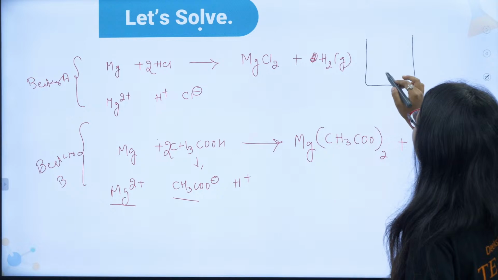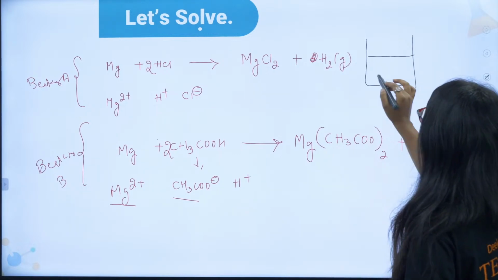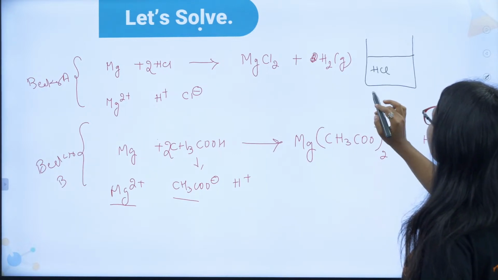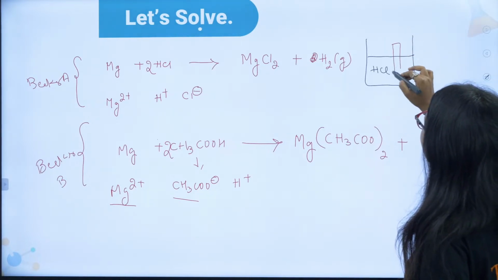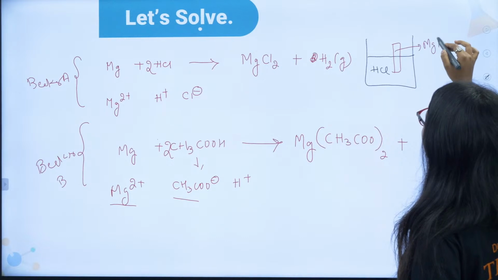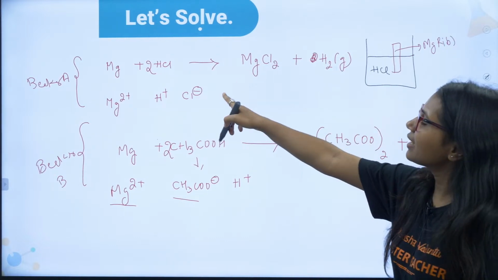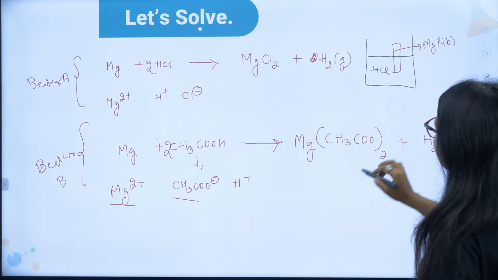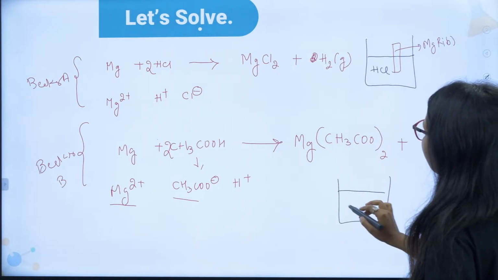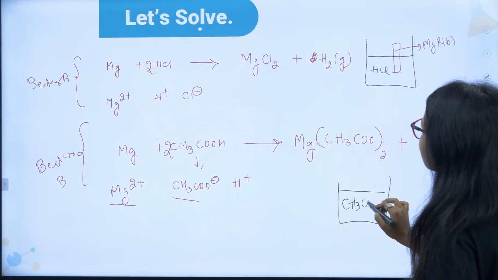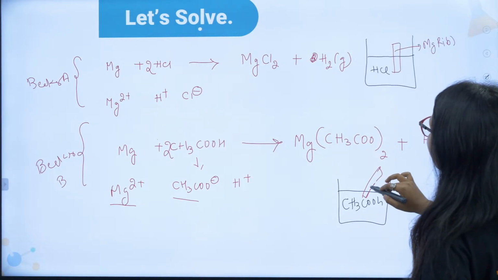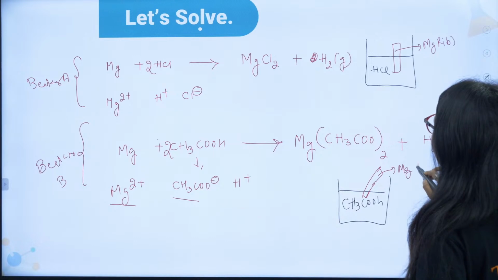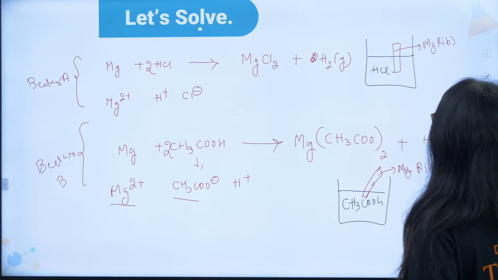There was a beaker. In this there was HCl acid, and in this we have put a magnesium ribbon. This is your magnesium ribbon. So this will be the reaction. Again here there is a beaker B. In this we have put acetic acid, and again in this also we have put a magnesium ribbon. Correct? So one thing is fixed.